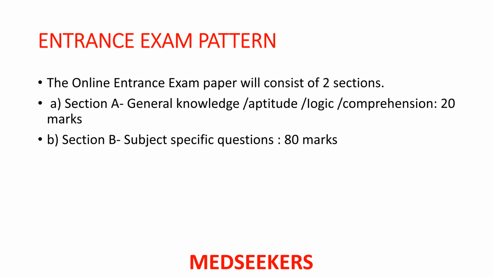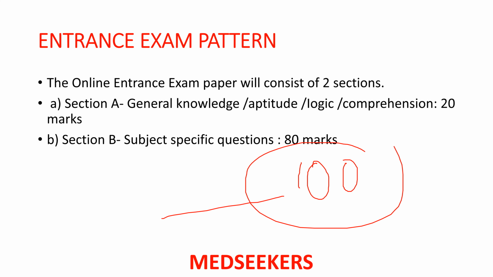So what is the entrance exam pattern? You will have a 100 marks paper. In that they have divided into section A and section B. Section A is of general knowledge, aptitude, logical reasoning, comprehension. See, section B is subject specific. I'll tell you what is section B syllabus and section A syllabus in detail.